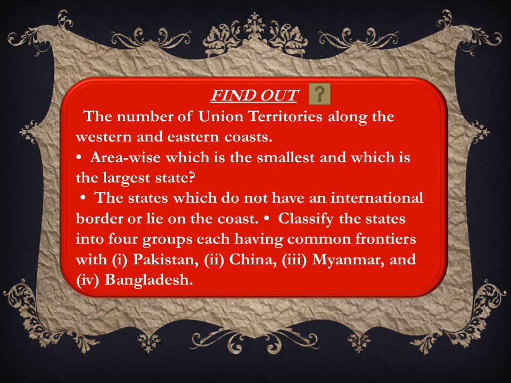Find out the number of union territories along the western and eastern coasts, area wise which is the smallest and which is the largest state, and the states which do not have an international border or lie on the coast. Classify the states into four groups, each having common frontiers with Pakistan, China, Myanmar and Bangladesh. So this is the activity for you. Find out and give the answers.